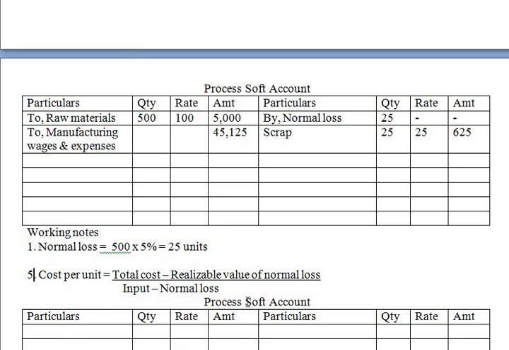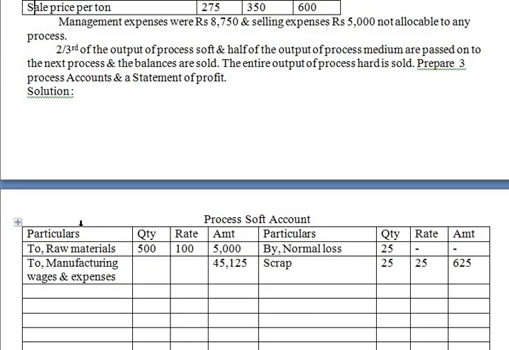Now what have they told? Go through the problem. Here you can read the last paragraph. Two-thirds of the output of process soft and half of the output of process medium, that we will see later, and the balance are sold. So two-thirds is transferred to process medium and then the balance is sold.